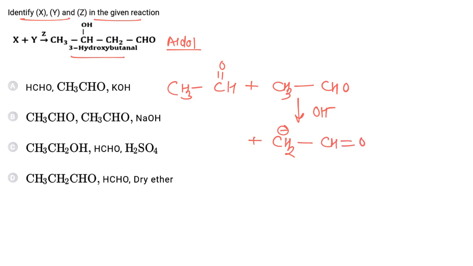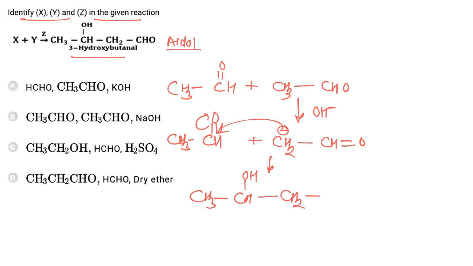Now this enolate ion will act as a nucleophile and donate a pair of electrons. So the carbon-oxygen electrons are shifted and it will be converted to a beta-hydroxy carbonyl compound. So the correct answer is two equivalents of CH3CHO, acetaldehyde, along with NaOH, and hence the correct answer is B.